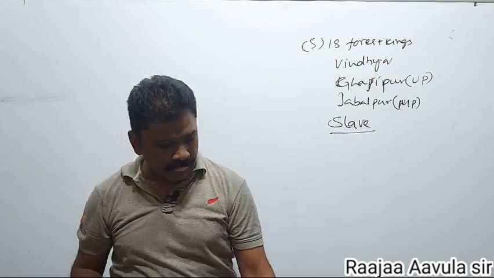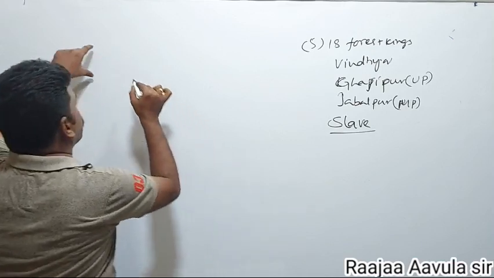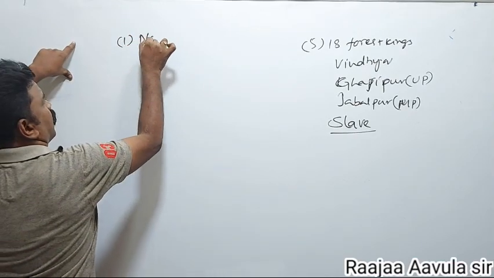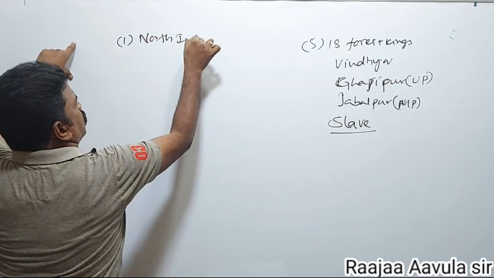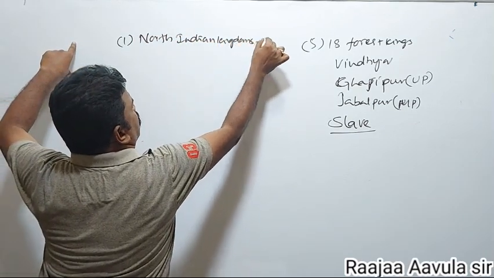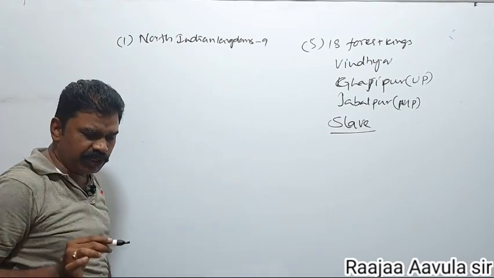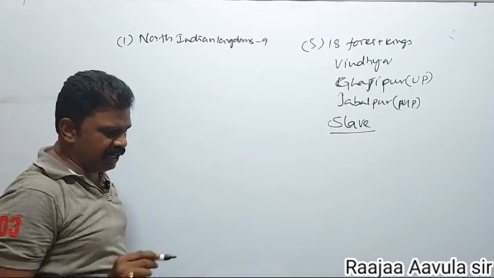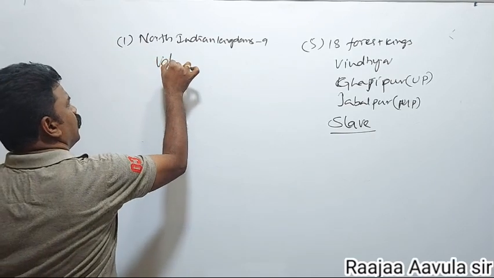For example, first, the North Indian kingdoms.